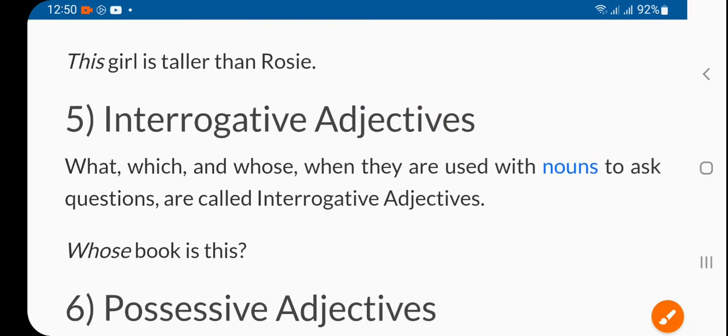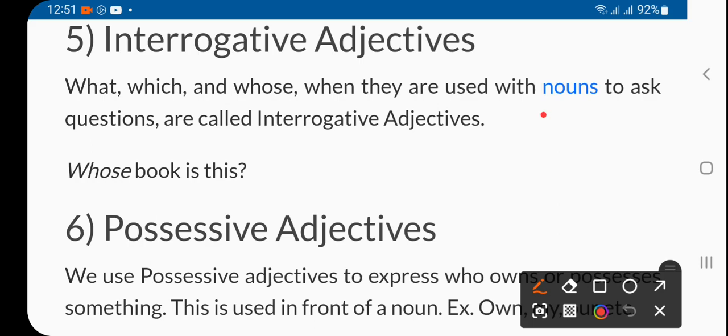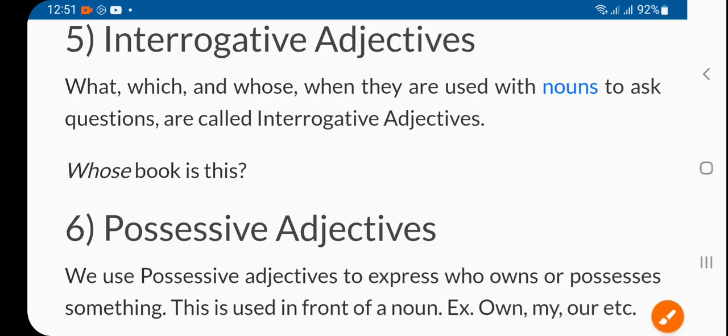Now, this girl: girl is a noun, and the word used before girl is called an adjective. Now, interrogative as question, right? All WH words are used with a noun. If they are used with a noun to ask a question, they are called interrogative adjectives. Whose book is this? So here whose is a question, as well as an adjective, meaning the sentence is made with the help of an adjective.